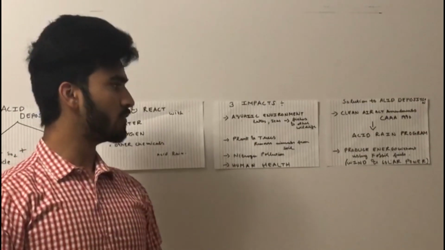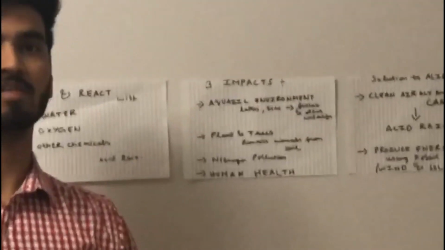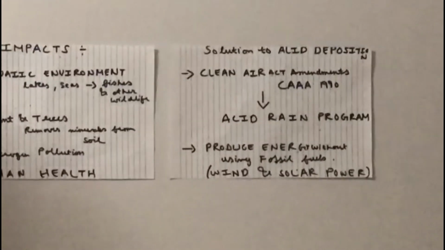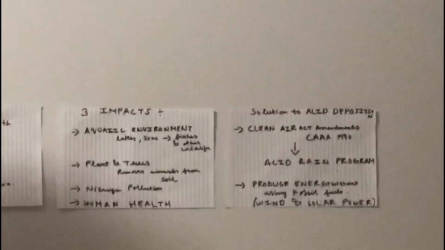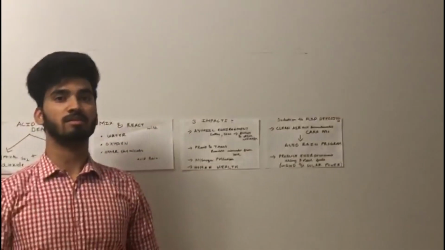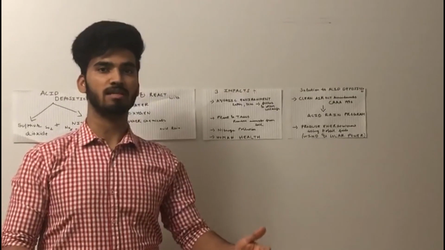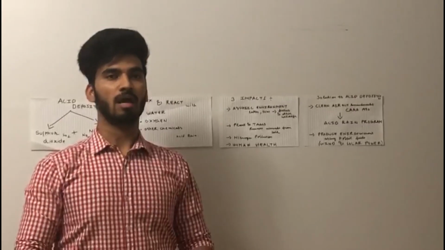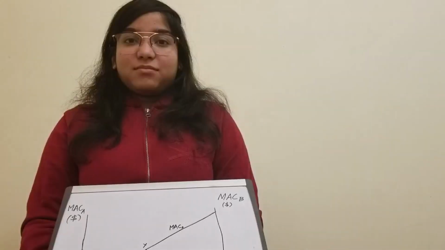Further, we can even use scientific coal, which scientists have proved doesn't release that amount of sulfur dioxide, and which is good for the environment. We can use it as a substitute for regular coal, and we can even use wind and solar power instead of fossil fuels. So these are some of the ways we can reduce acid deposition and move toward a better environment. And now I will hand over to Anisha, who is going to take it further.